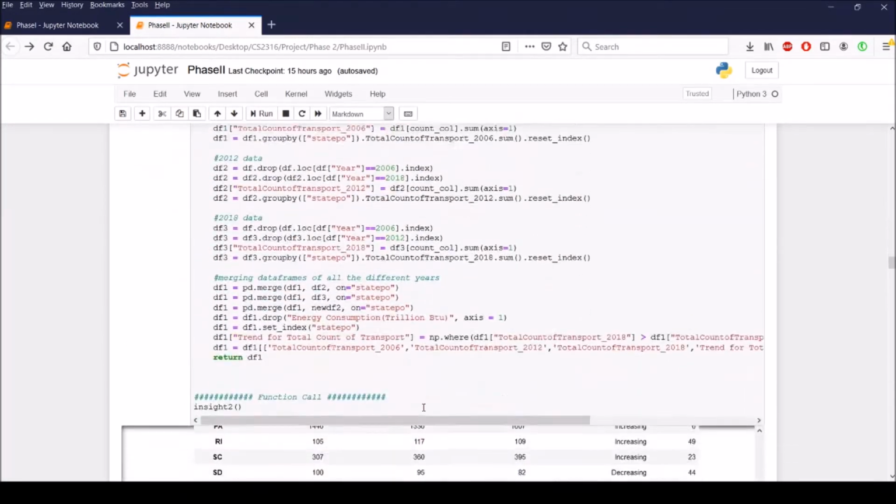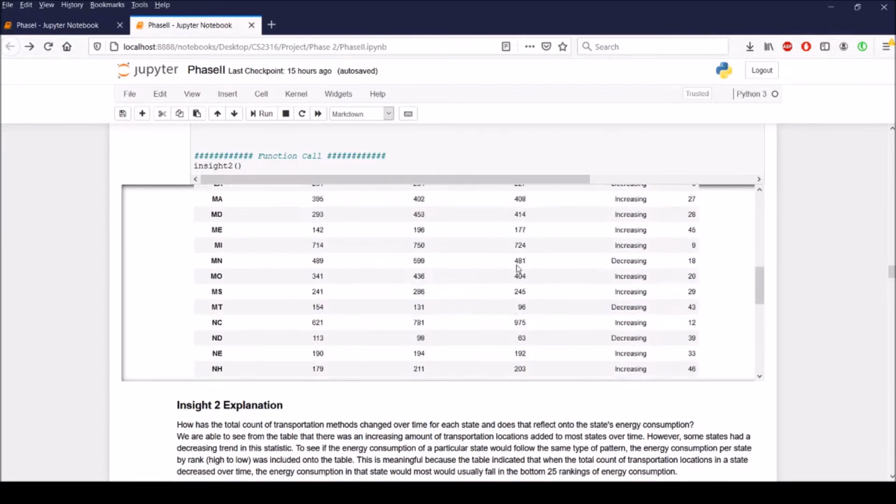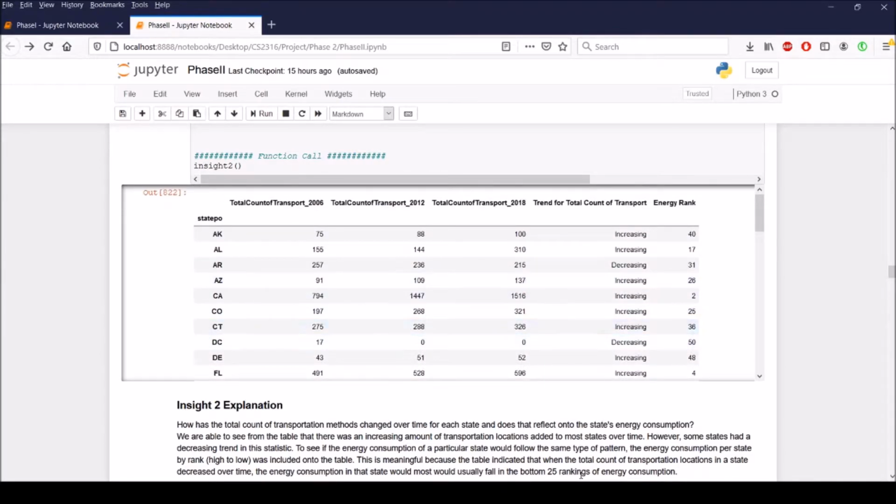For my second insight, I asked the question, how has the total count of transportation methods changed over time for each state, and does that reflect onto the state's energy consumption? So I found the total count of transportation locations for each of my time frames, and then added a column where I could see the trend of the total count across this time frame.